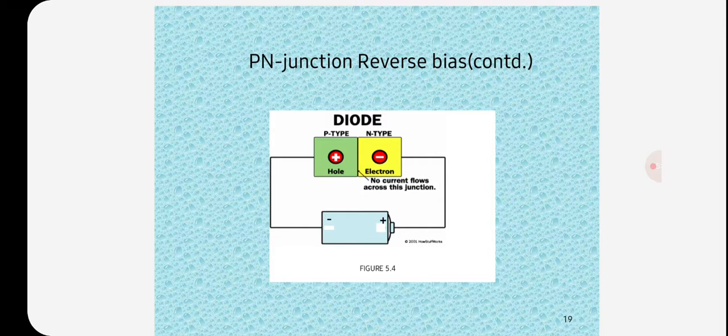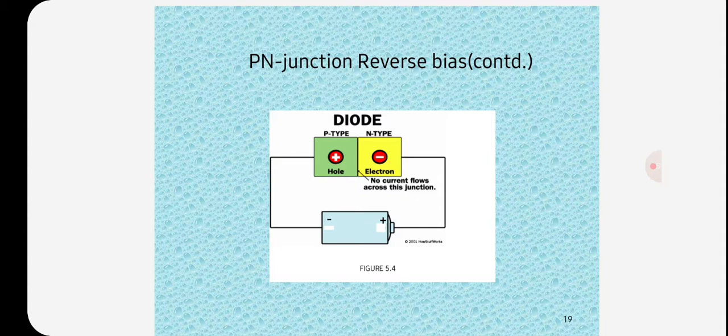I naught is found to double for every 10 degrees centigrade rise for germanium and for every 6 degrees centigrade rise in silicon. So I naught is in the order of microampere for germanium and nanoampere for silicon.